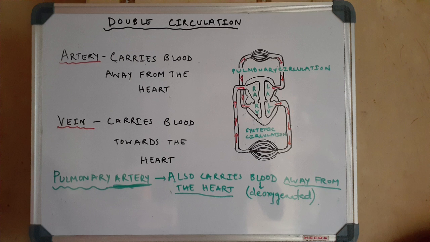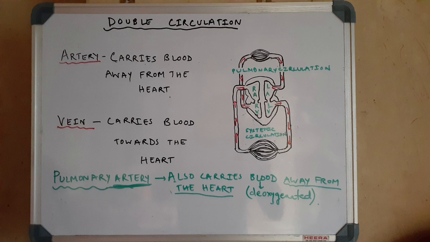Here I have drawn a diagram to show the pathway the blood follows in the heart and blood vessels. Now for this you need to know the function of the heart and lungs very nicely. Lungs help to keep the blood oxygenated, and that oxygenated blood has to be pumped throughout the body with the help of the heart. Now the pathway the blood follows in the heart and the blood vessels.